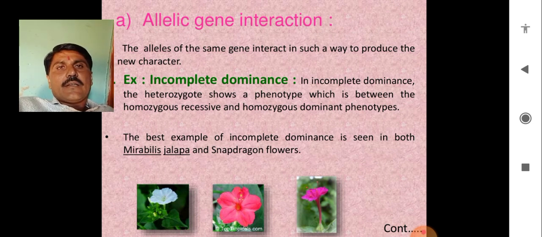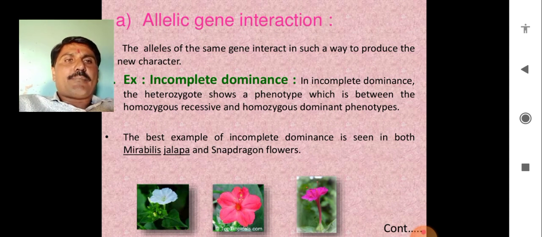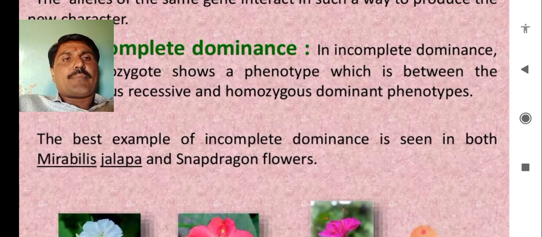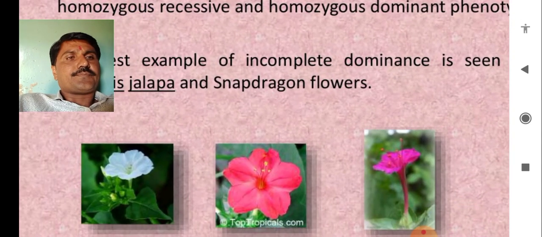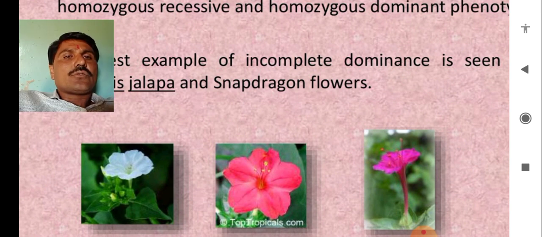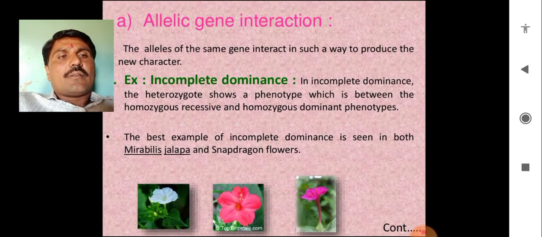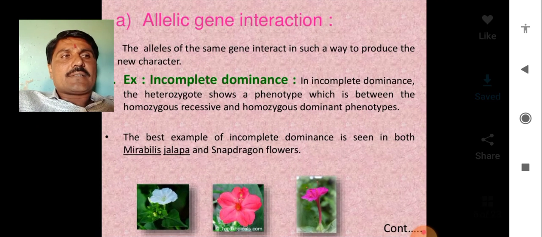When we look at the organisms, exactly in which plant this happens, we get Mirabilis jalapa. The best examples of incomplete dominance are seen in Mirabilis jalapa and snapdragon flowers. So this is the new one, Mirabilis.